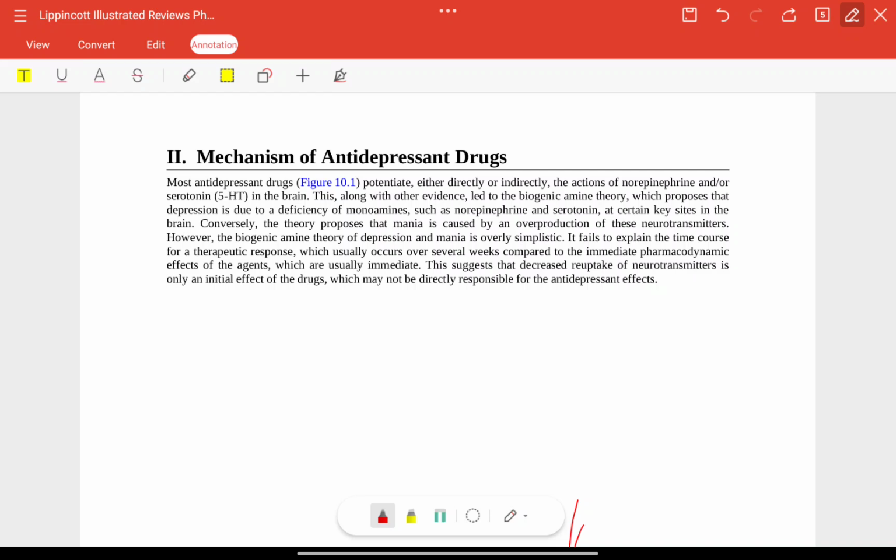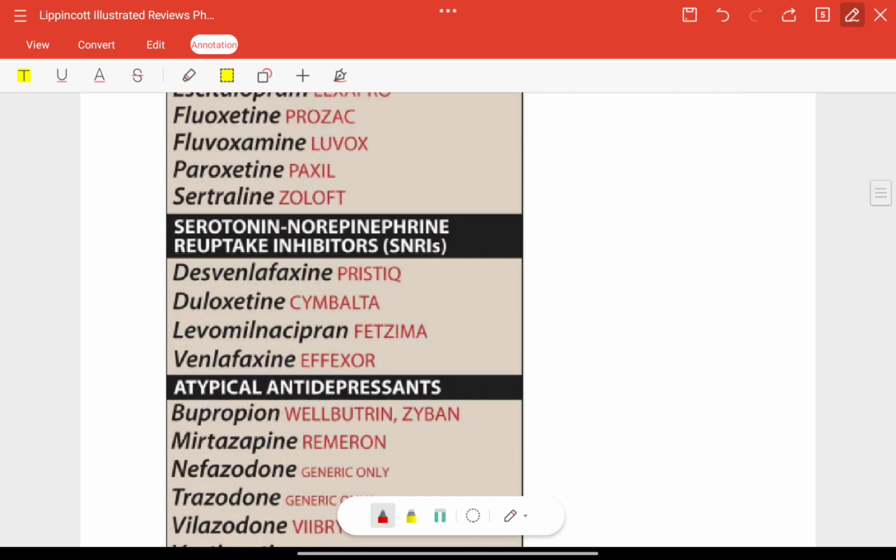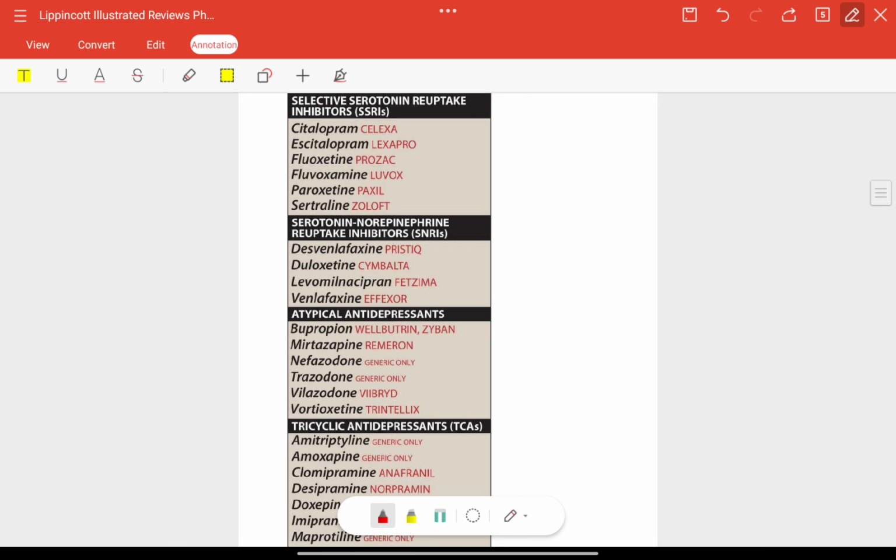Today we are going to start about antidepressant drugs. Most drugs potentiate, either directly or indirectly, the action of norepinephrine and serotonin in the brain to diminish the depressant behavior. Now, depression is due to the deficiency of monoamines such as norepinephrine and serotonin. These two are the main key sites. Now, these are the drugs.